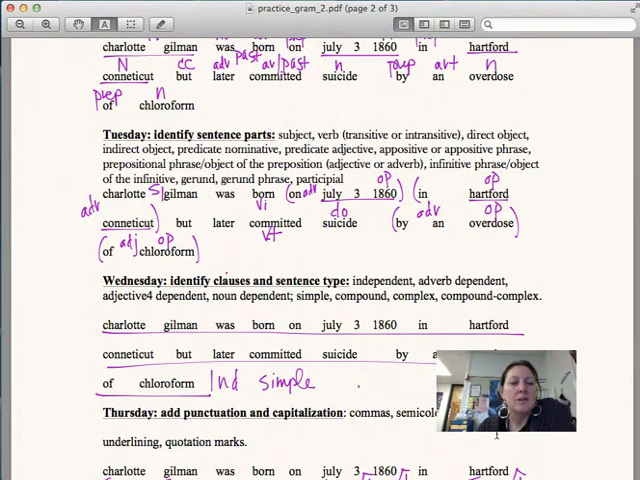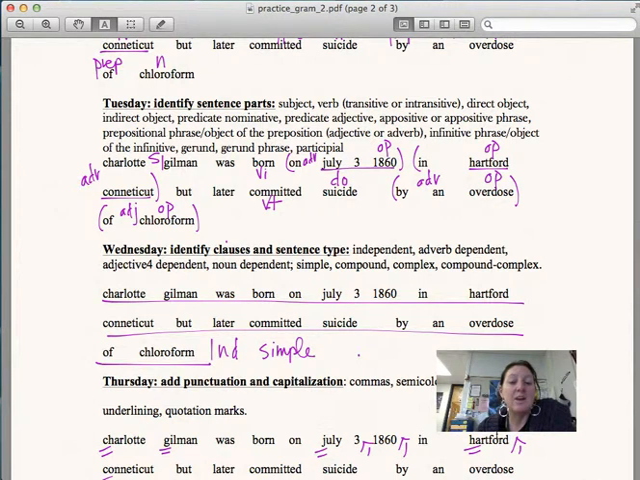Tuesday. Charlotte Gilman is our subject 1. Born is an intransitive verb because we have two prepositional phrases coming after that. The first one, on July 3rd, 1860, is an adverb prep phrase with July 3rd, 1860 as your object of the prep. In Hartford, Connecticut is the second prep phrase. And again, that is adverb because it's telling you where she was born. The object of the prep is Hartford, Connecticut.